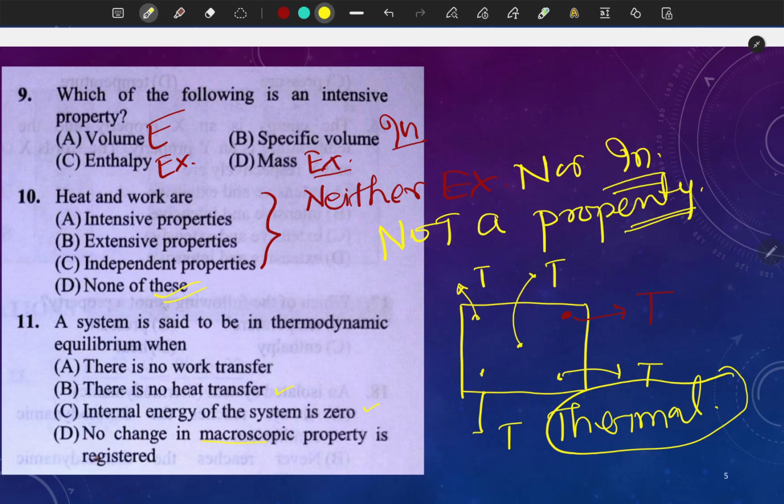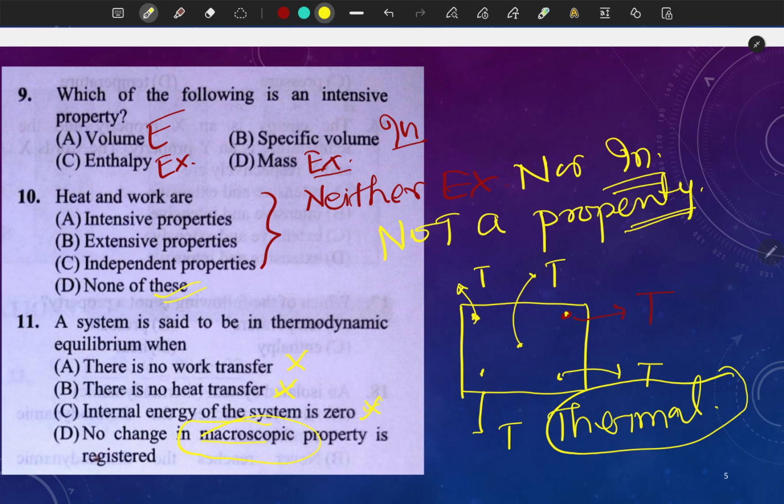So there is no work transfer, this will have no effect. Internal energy of the system is zero, it is also not correct. No change in macroscopic property is registered. If it is thermal equilibrium, then the temperature will not vary. If it is in mechanical equilibrium, all the forces will be constant and there will be no pressure gradient in the system, right?